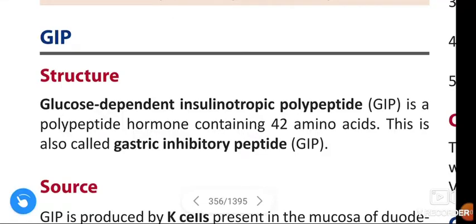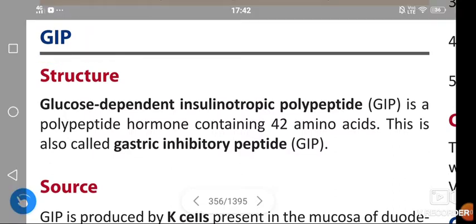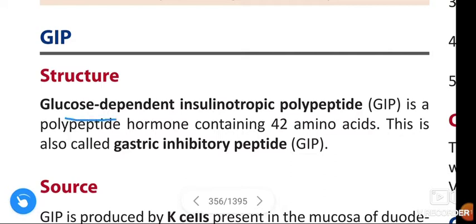In this video we are going to learn about the GIP. GIP is nothing but glucose dependent insulinotropic polypeptide. Glucose dependent insulinotropic polypeptide is also called GIP. It is one of the gastrointestinal hormones of the secretin family.